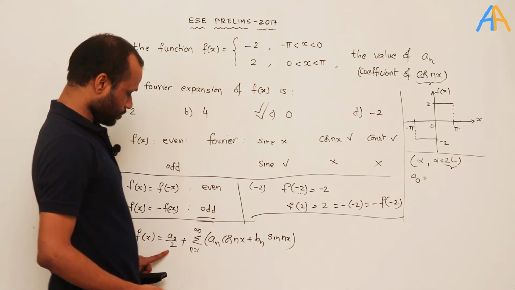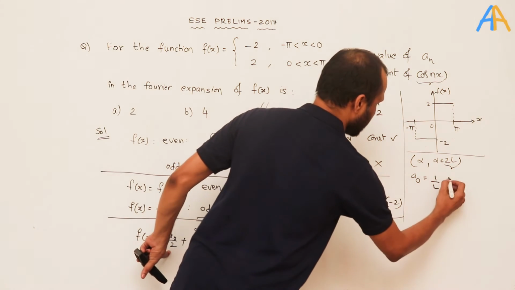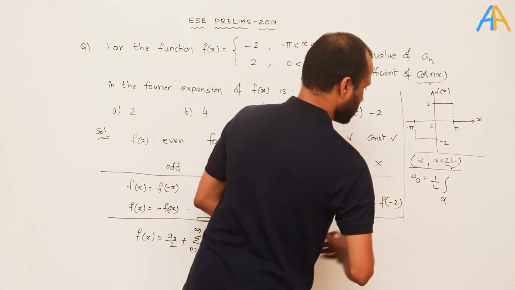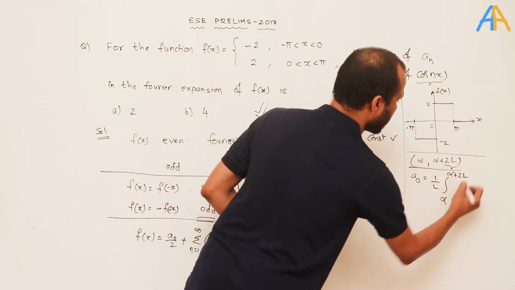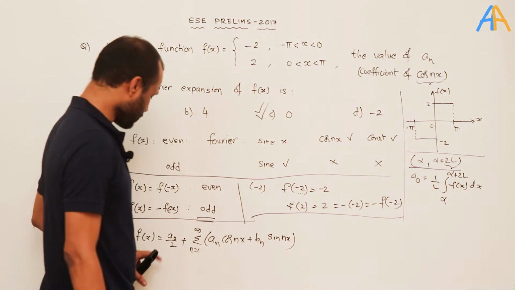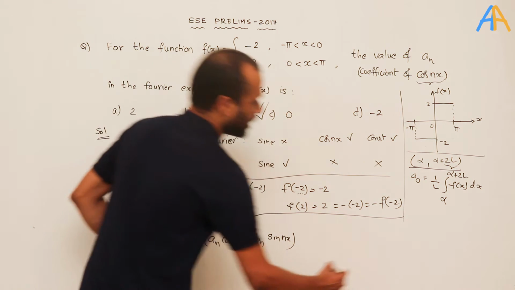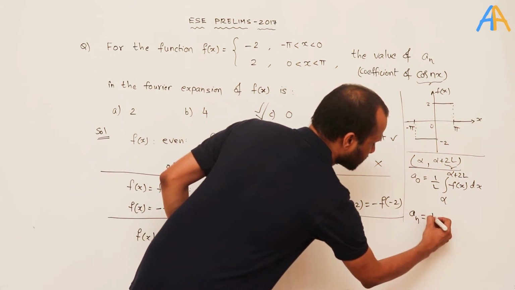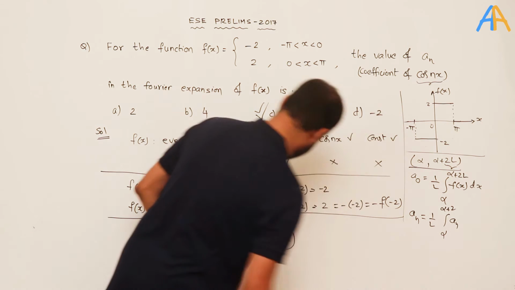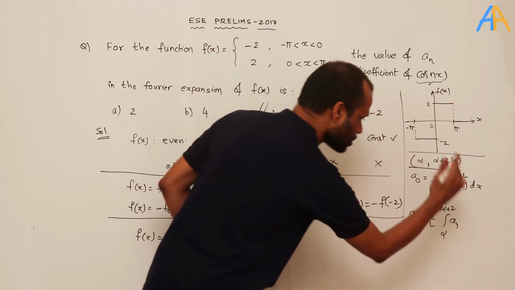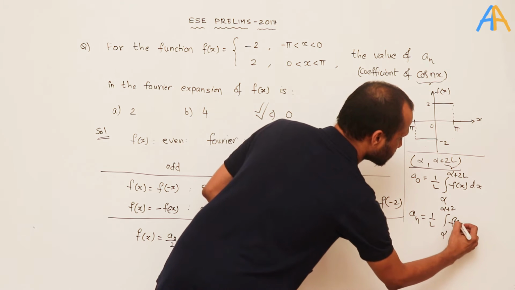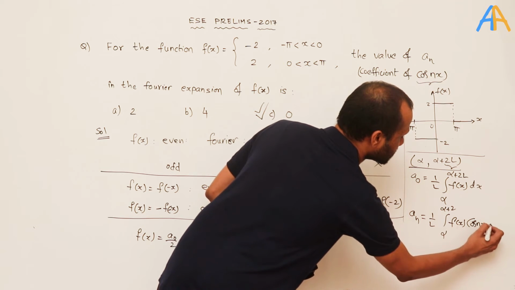a0 will be equal to 1 by L integral from alpha to alpha plus 2L of f of x dx. This is the value of a0. Whereas what is the value of an? an is equal to, again, 1 by L integral from alpha to alpha plus 2L. Here the coefficient is cos nx, so f of x cos nx dx.